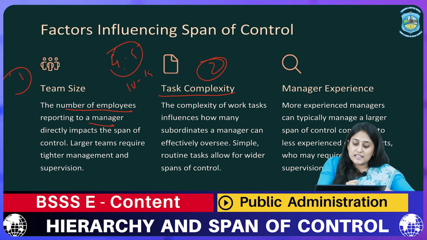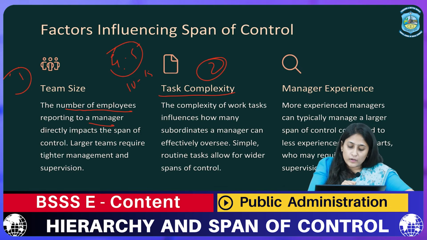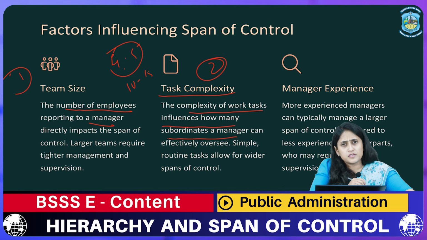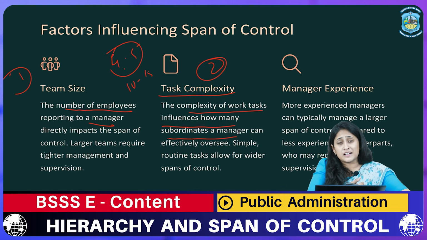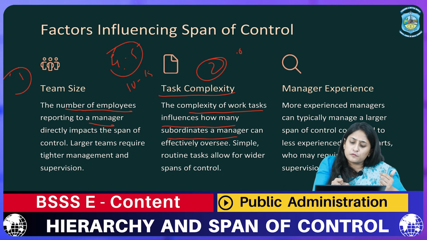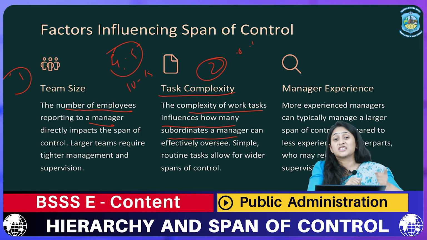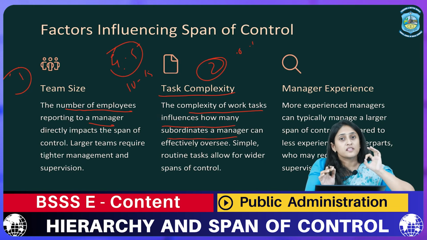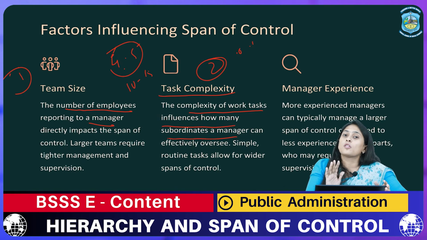Next is your task complexity. When I talk about task complexity, it means how the complexity of the work task influences the subordinates. If the authoritative leader knows the task very well, it is easier for them to manage 10 to 15 or 20 to 25 people. But if the task is complex, they require only 2 to 5 people to manage.